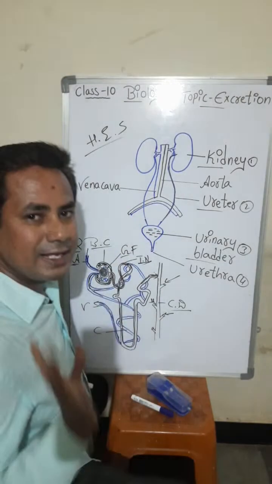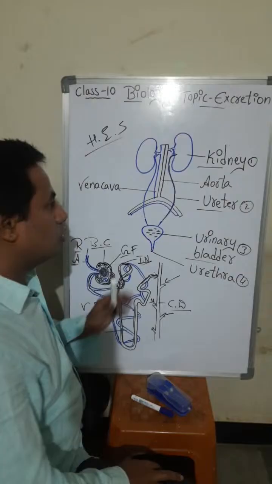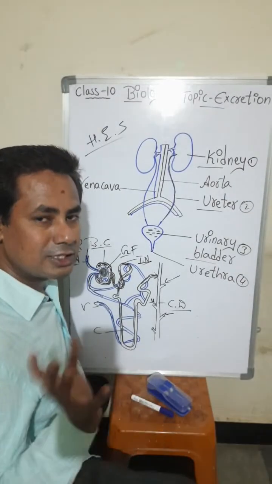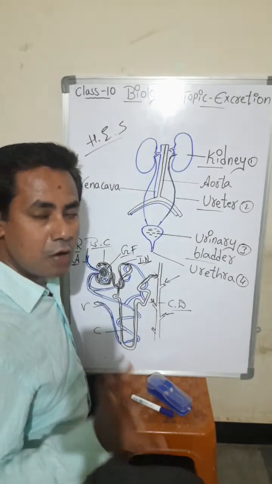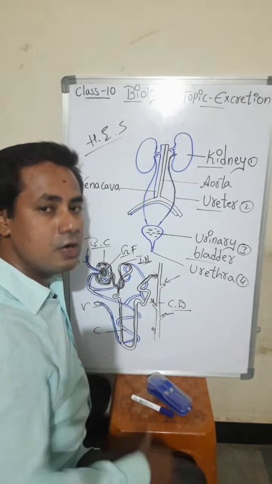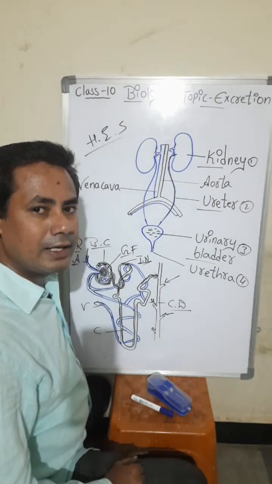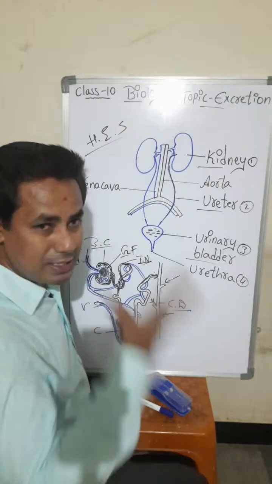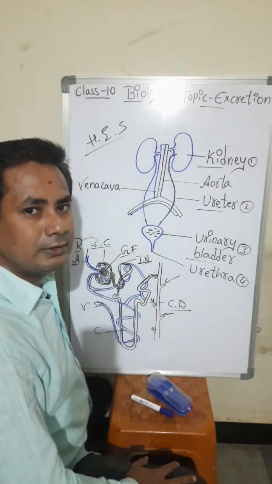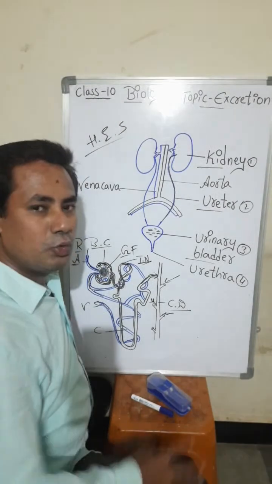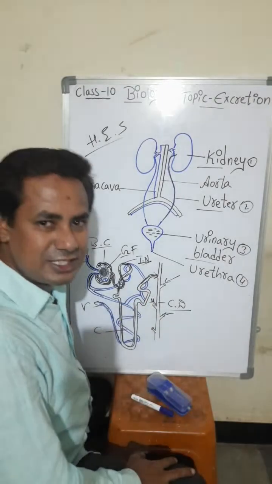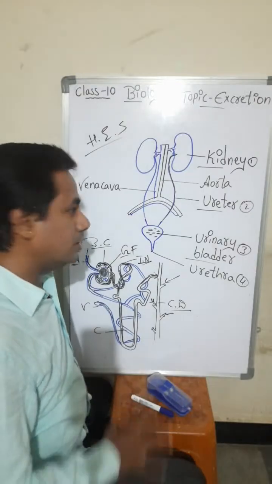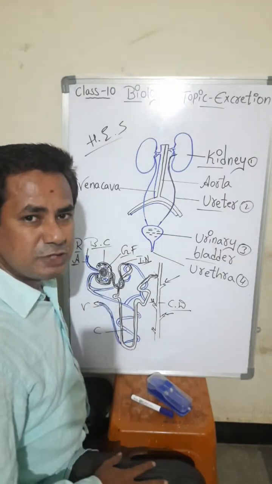So both these diagrams you have to practice. So this is a very, very important topic, how the human excretory system works, how excretion takes place in the body, why it has to take place. Okay, so the waste materials have to be eliminated outside the body, otherwise there will be an effect on the body. So today you have understood the topic excretion, I think.